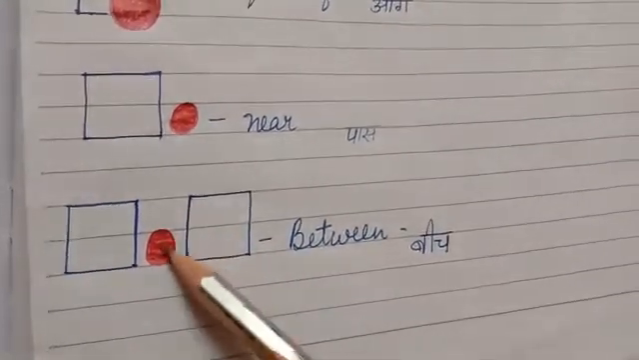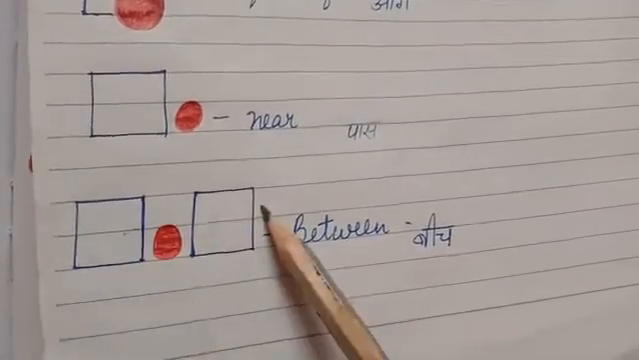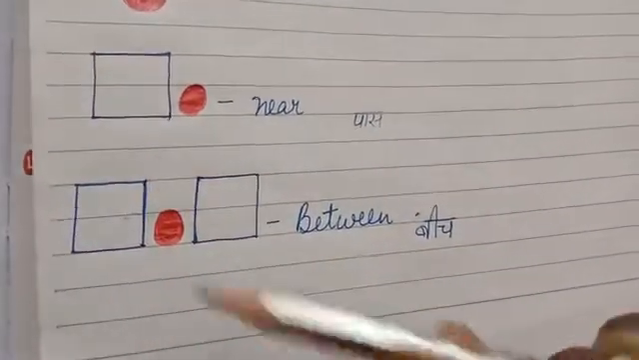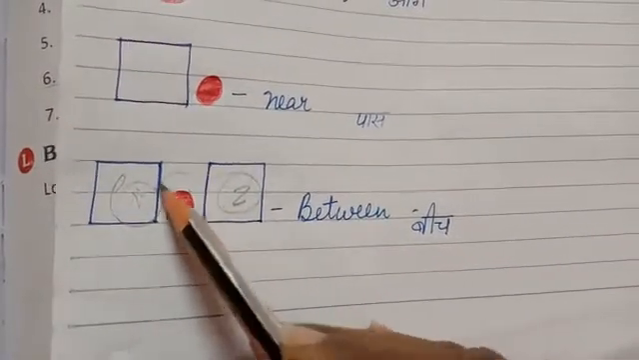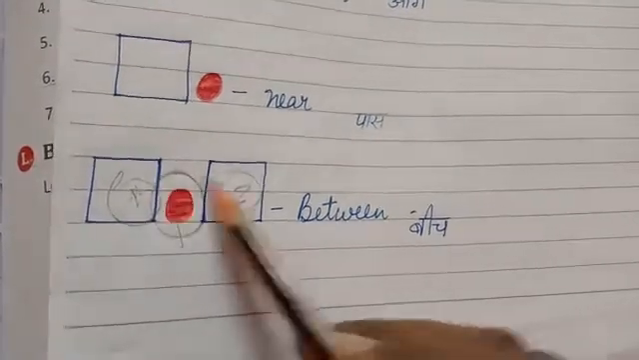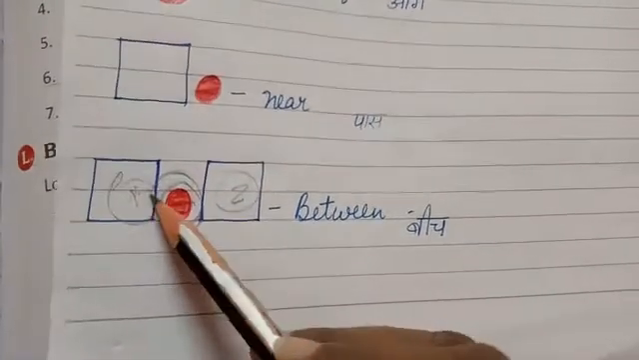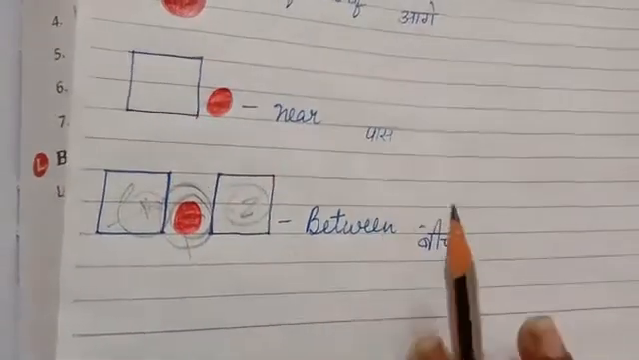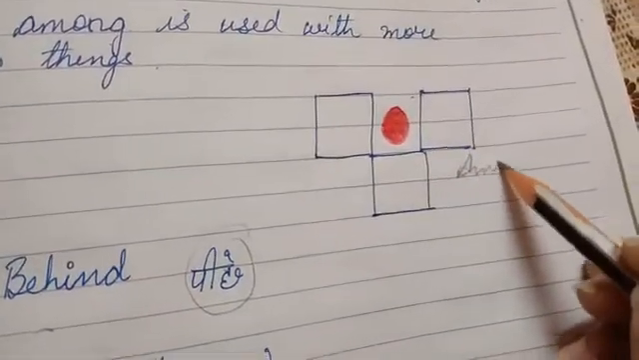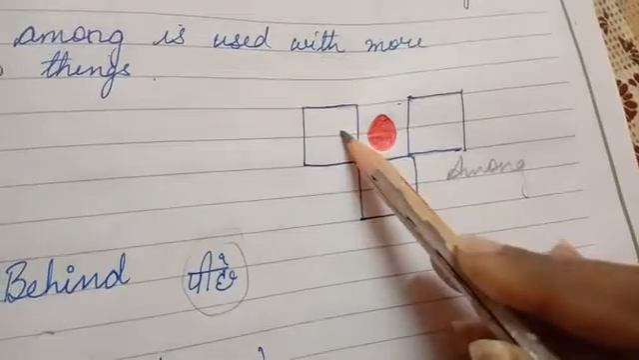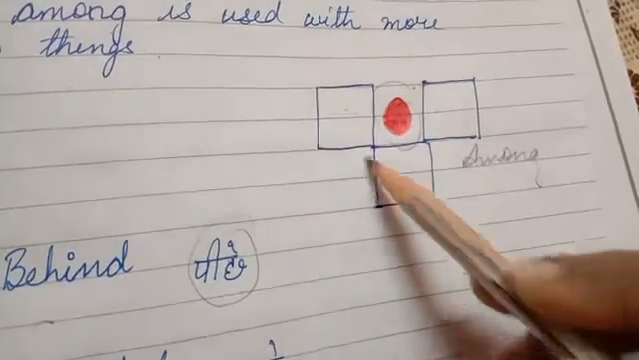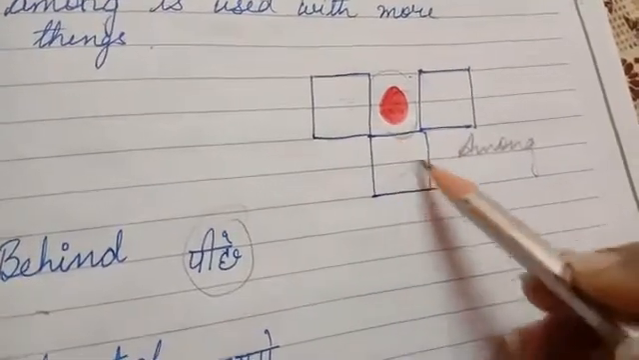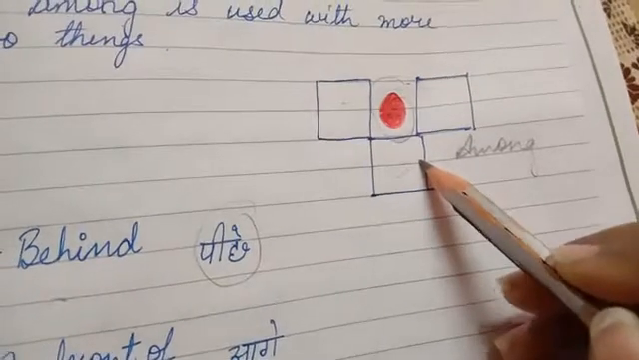Then coming to between, बीच, ठीक है, बीच. These are two boxes and the red ball is kept between these two boxes. Whenever we want to use between, there has to be 1 and 2 only, and whichever object we are talking about, वो हमेशा इसके बीच में होगा, then only we can say that the ball is between the two boxes. Now coming to among. This is among. There are more than two boxes: 1, 2, 3. Now the red ball is kept among the boxes. I hope you have understood.